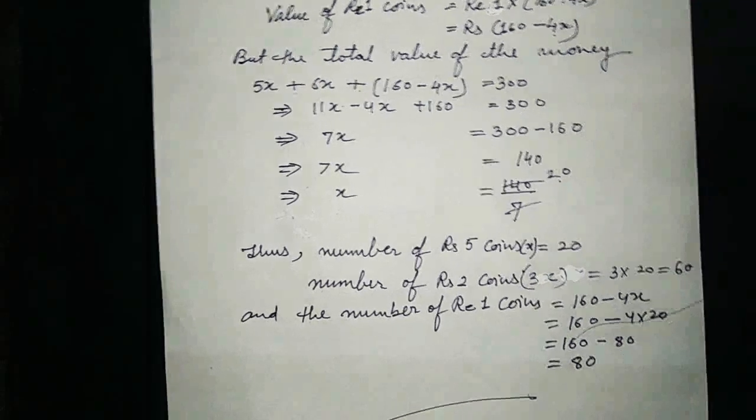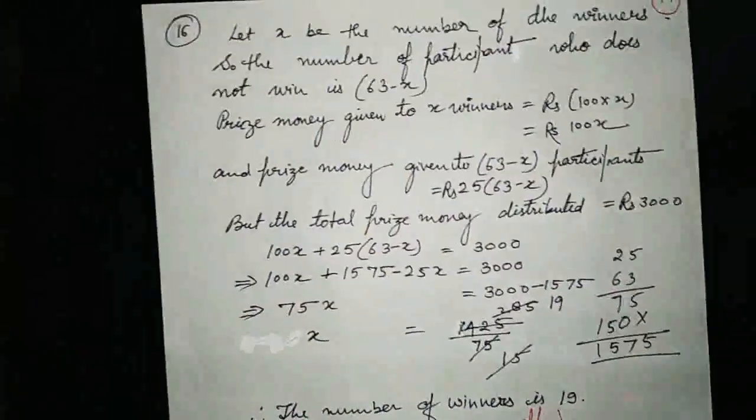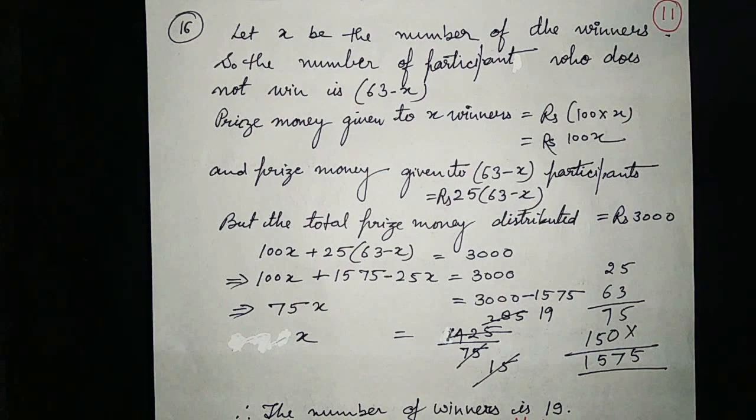Now you see question number 16 in your book. Question 16: The organizers of an essay competition decided that a winner in the competition gets a prize of rupees 100.